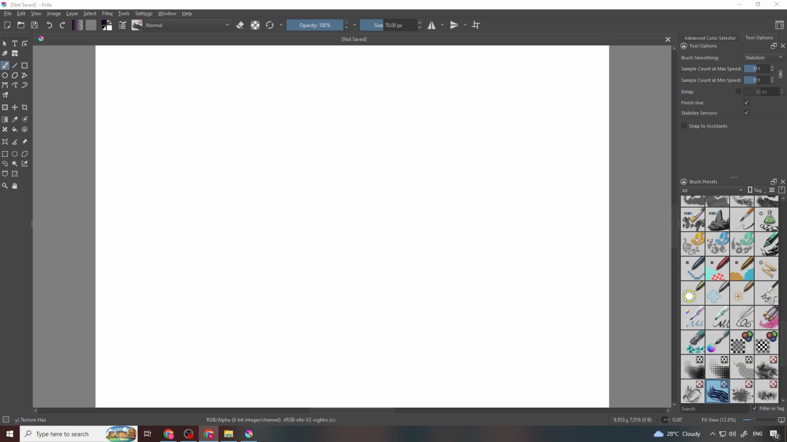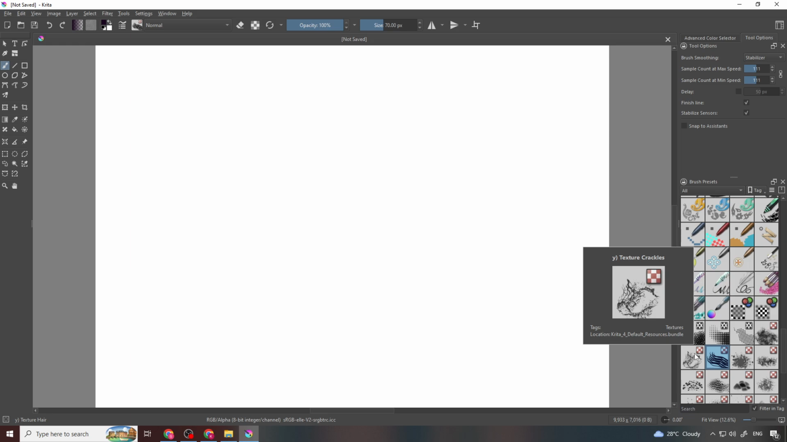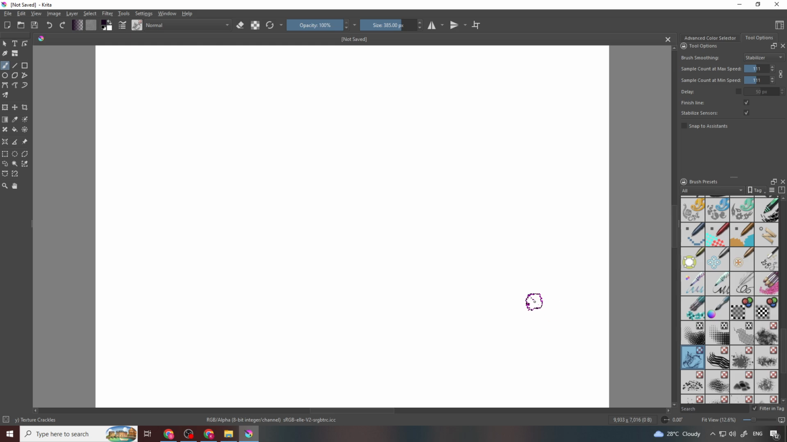In today's video, I will walk you through how to use Texture Crackles in Krita. To use Texture Crackles, select the brush tool by pressing B on your keyboard. Then open the brush preset docker, usually located on the right side of the Krita interface. In the search box, type Texture Crackles. Once the Texture Crackles brush preset appears, click it to select the brush.